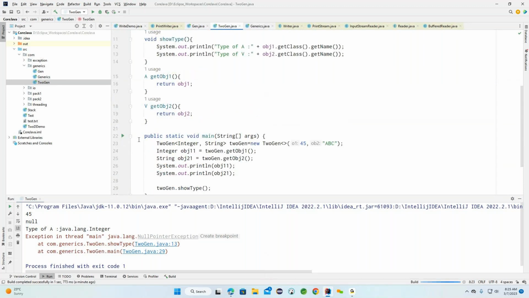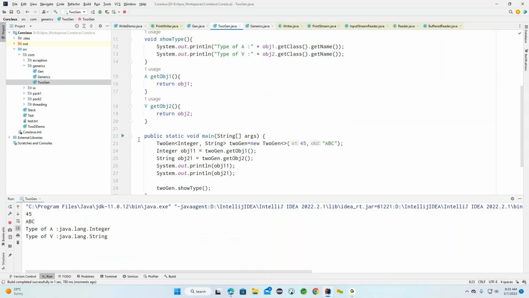Now I will run one more time. Here you can see 45 and we gave ABC. 45 is treated as an integer, and ABC is treated as a string. Now it is returning integer comma string.